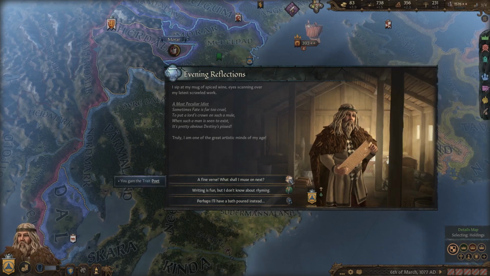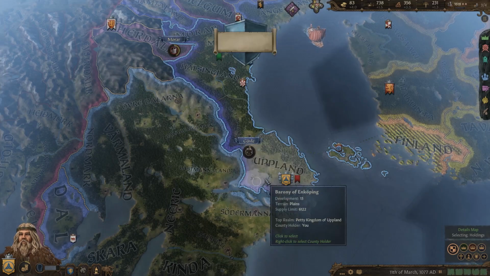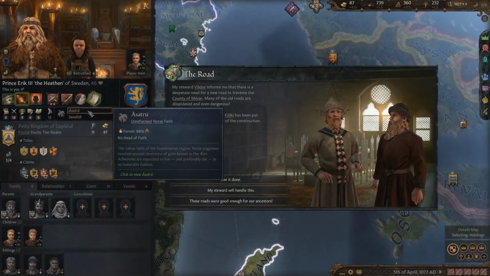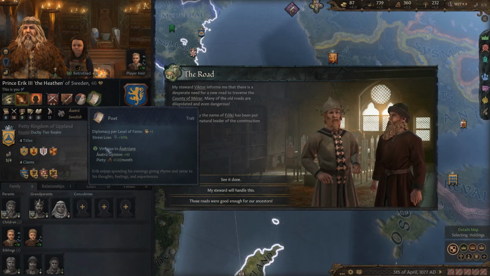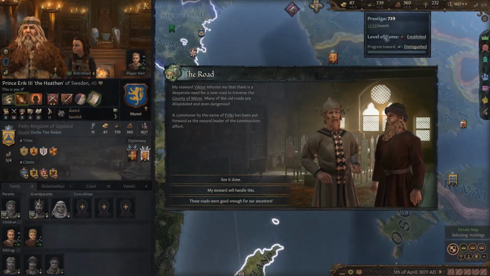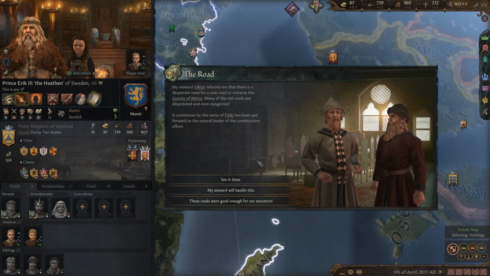So another cool thing about the Northern Lords DLC is that there's the new trait, the poet trait, that you can get if you're a Norse player. And since this is a virtue for our religion, we're actually going to be gaining an extra piety per month from it, which is super awesome. And we get an increase of diplomacy per level of fame. So the higher we get our fame level here, the higher our diplomacy will go.